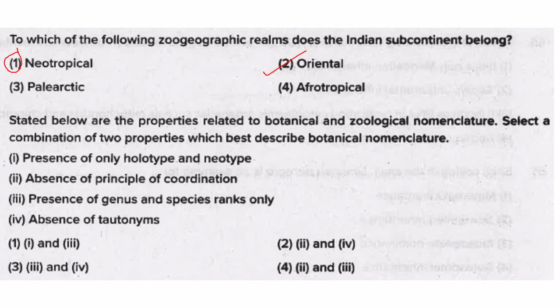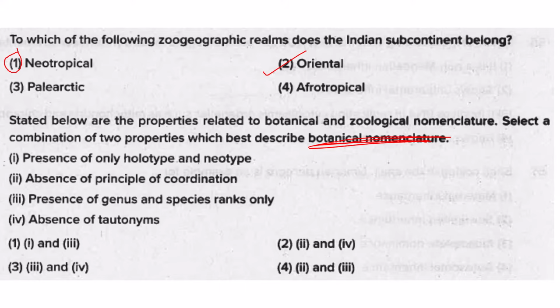Then, stated below are the properties related to botanical and zoological nomenclature. Select a combination of two properties which best describe botanical nomenclature. So you have to select botanical nomenclature properties, not zoological nomenclature. Presence of only holotype, neotype. Now, what are all these: holotype, neotype, isotype, lectotype, etc.? I will tell you now.